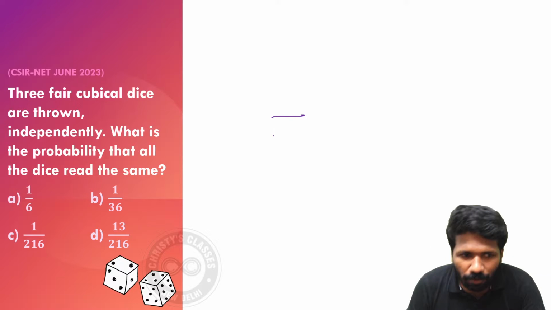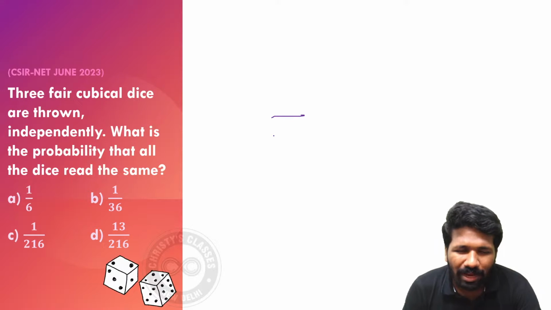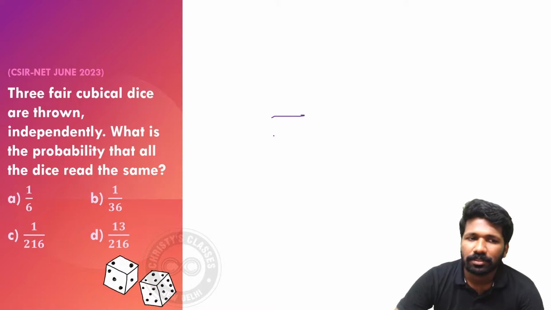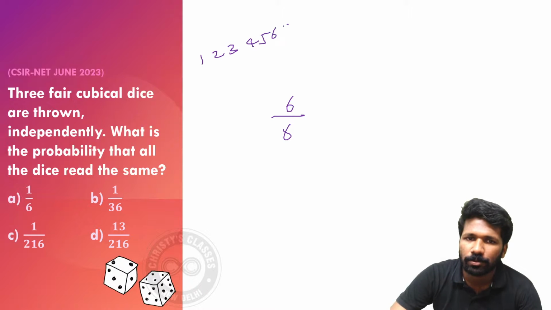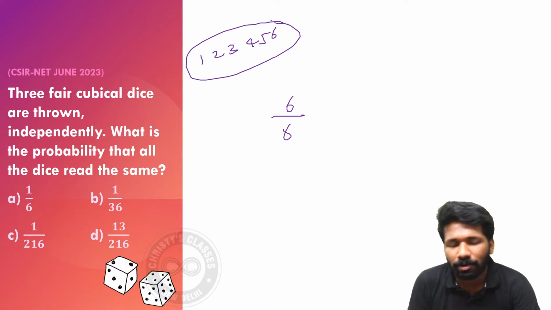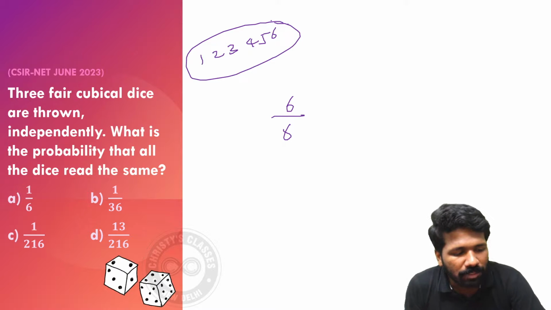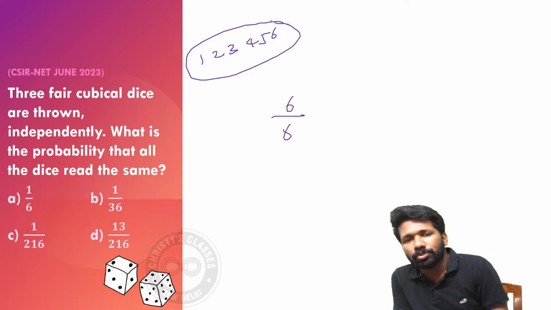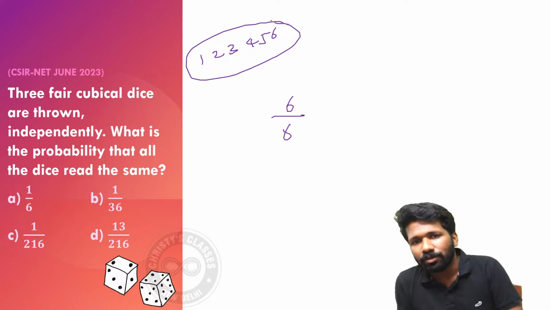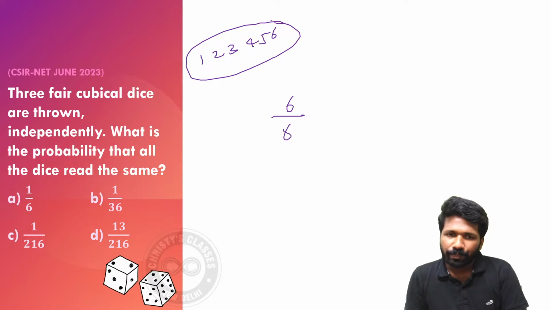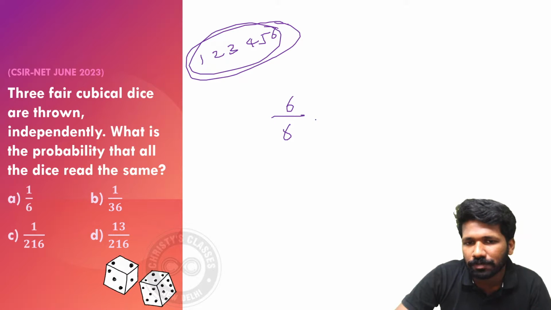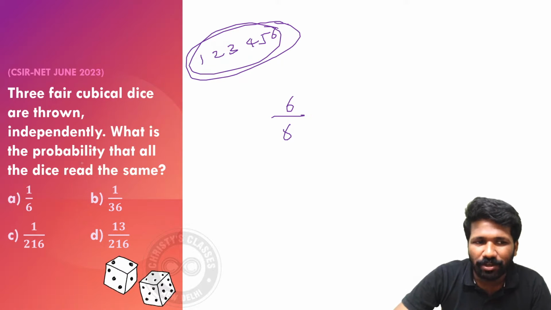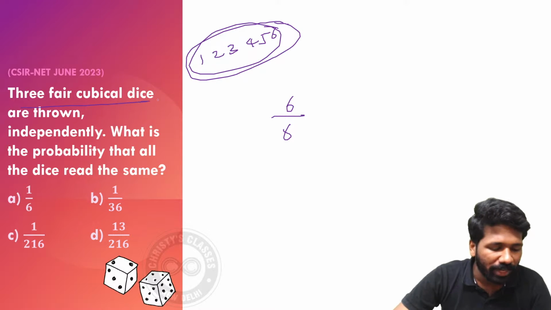So for the first dice, what all are acceptable for us? Any 6 out of 6 occurrences are okay for us. If you get a 1, 2, 3, 4, 5 or 6 in the first case, it is totally okay. Just like anagram problems in permutation and combination, how we use logic, the same way here we are doing this. This is a shortcut approach. So 6 occurrences are okay out of a total of 6 occurrences. So 6 out of 6 are okay for the first event, or first rolling of the dice.